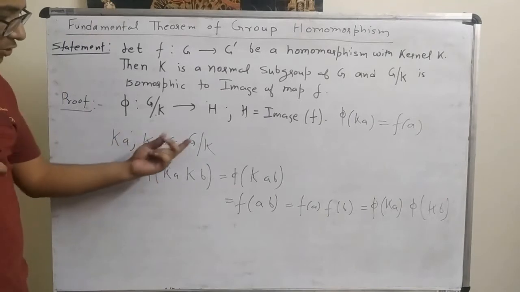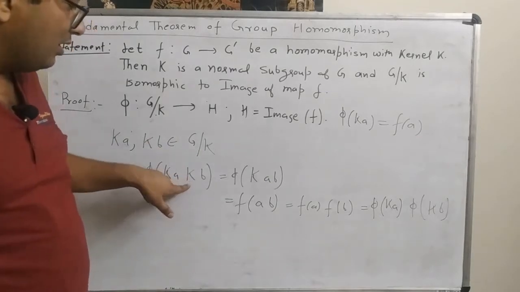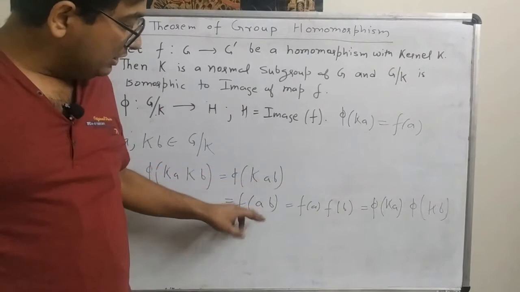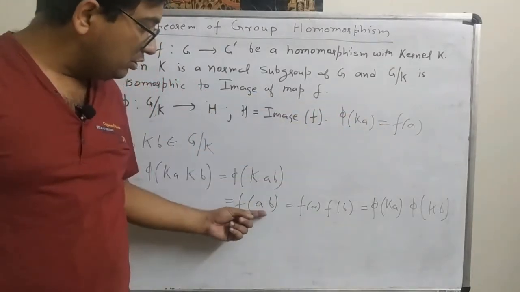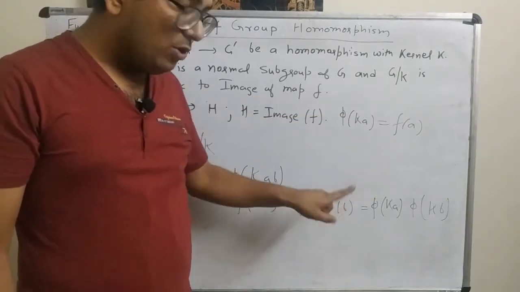We take two elements of G by K, phi of Ka into Kb. Here we use the results for the quotient group: Ka into Kb is equal to K of AB. So this is by definition of this map, phi of K is equal to F of A. So this should be equal to F of AB. Using the homomorphism, this is F of A into F of B.